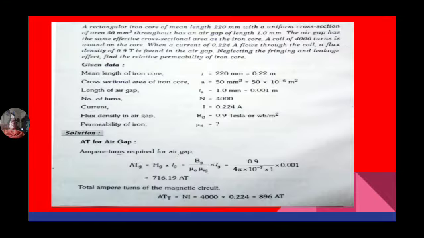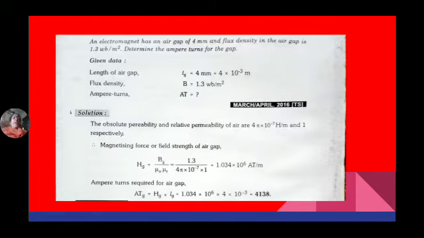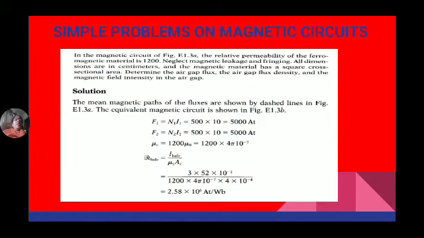Now we will discuss some problems about magnetic circuits. So in the magnetic circuit, the relative permeability of the ferromagnetic material is 1200. Mu R is equal to 1200. All dimensions are in centimeters, with a square cross section. Determine the air gap flux and air gap flux density.